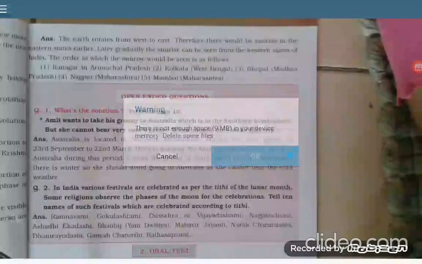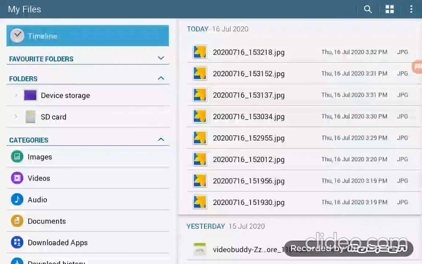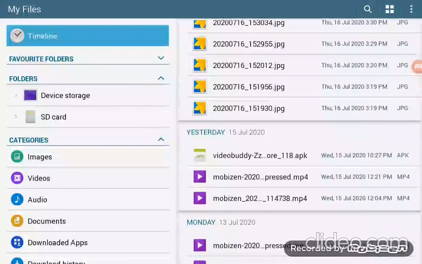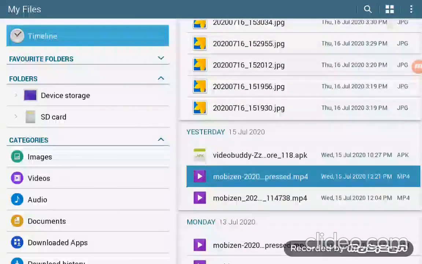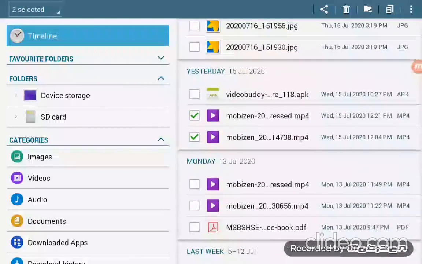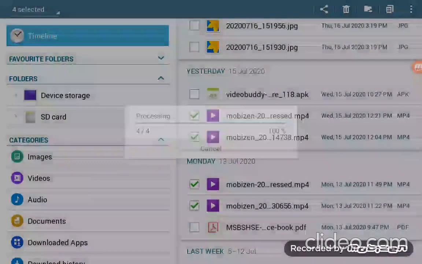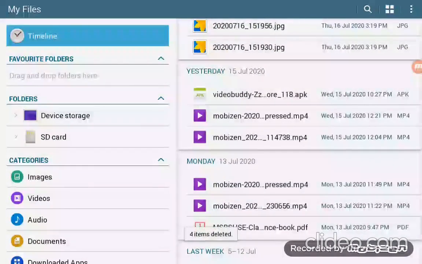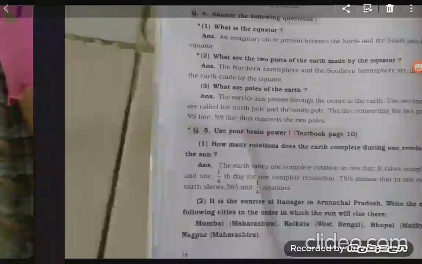Here are the pictures of your questions. Here I have sent you the pictures of all these questions and answers.